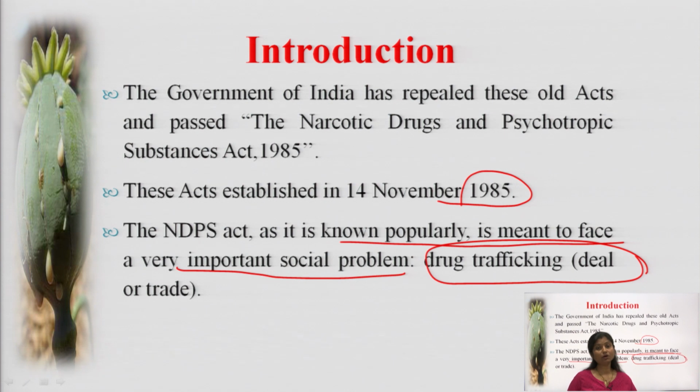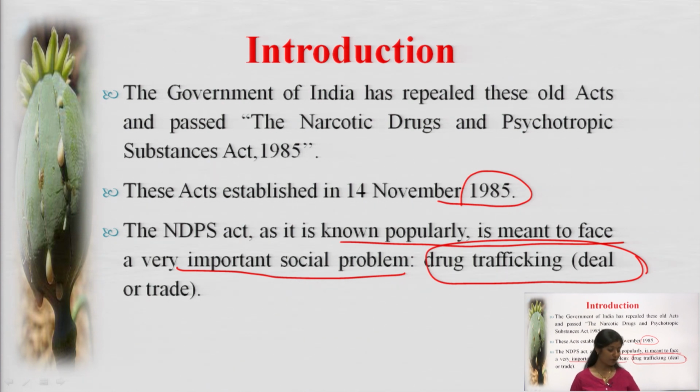So the main aim of this act was to control illicit drug trafficking, which literally means deal or trade. So till now you have an idea that we are talking about narcotic and psychotropic substances, which result in illicit drug trafficking if not controlled by the government.